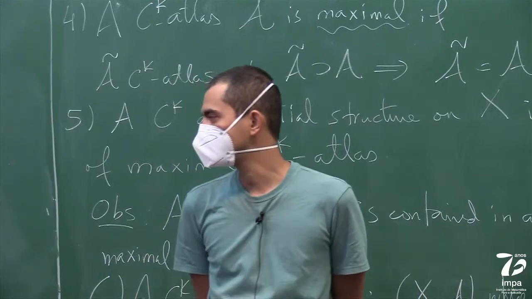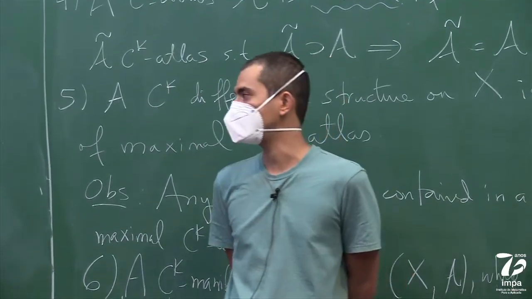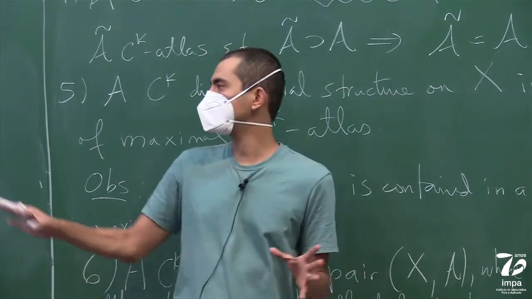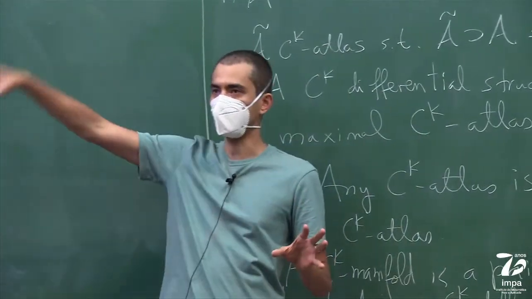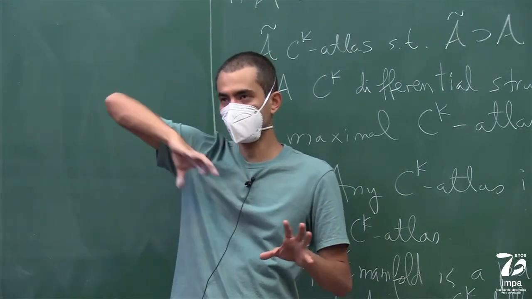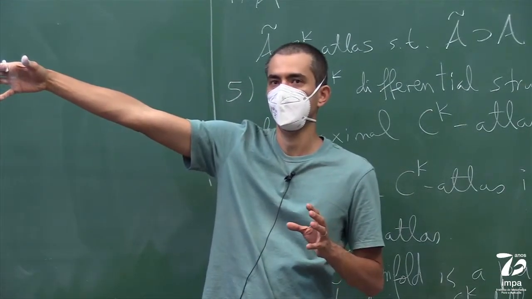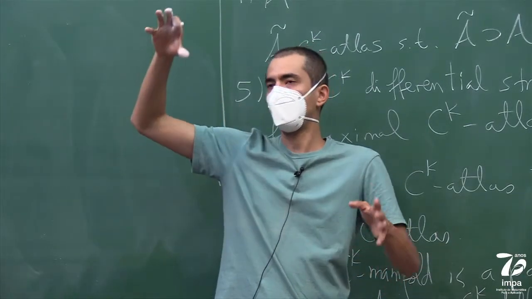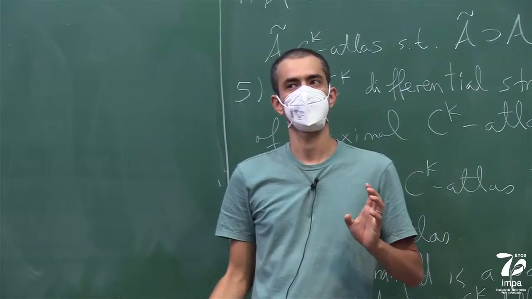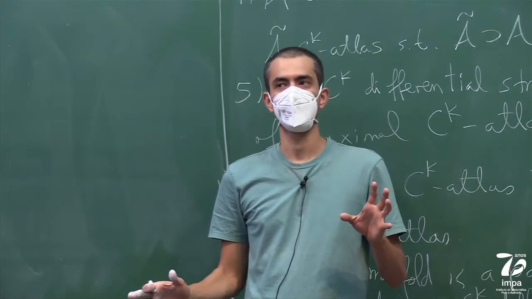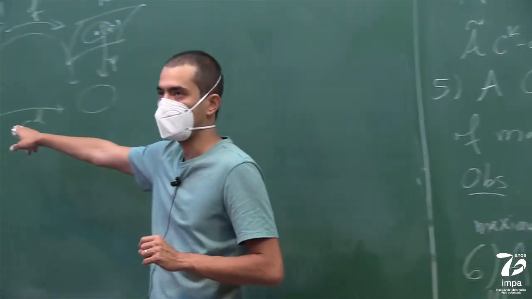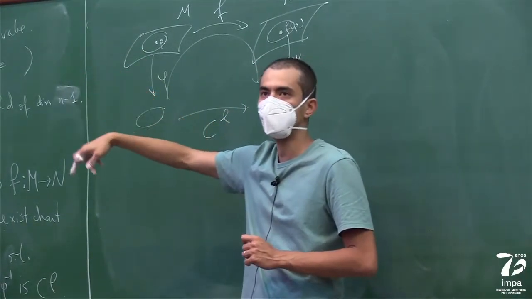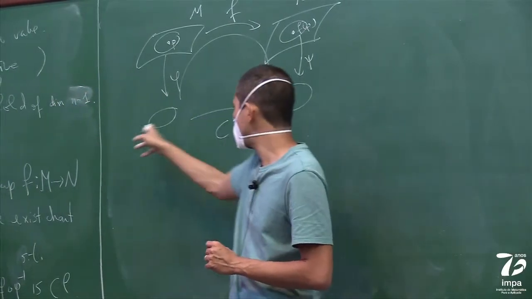Well, I have to assume L is less than or equal to K just to make sure that this is well defined. Because I'm just saying pick one chart, and it's CL. But if I pick another chart, then I have a transition map. And I know that this transition map is CK, but I don't know if it's CK plus 1. I only know that it's CK. So if L was bigger than K, the new transition map, after I change the chart, will be the composition of the transition map with this map here.